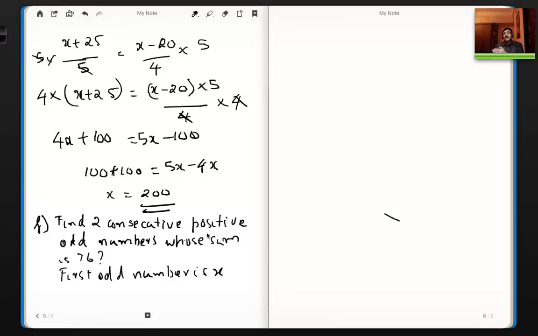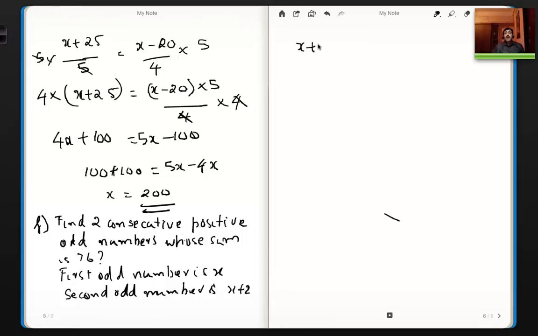So it will be the one after that because it's alternate. So alternate numbers are odd and alternate numbers are even. Right? So which basically means the second odd number is x + 2. Now what you're saying is x + (x + 2) is equal to 76.